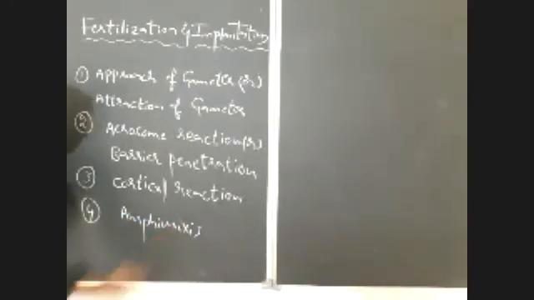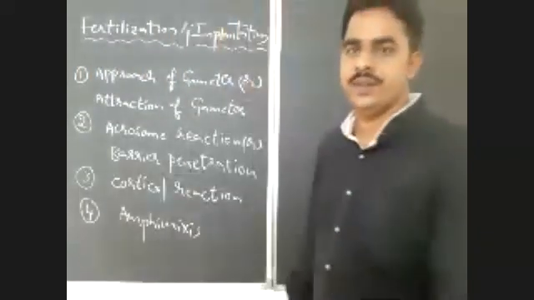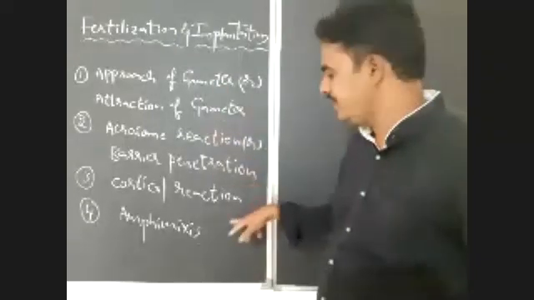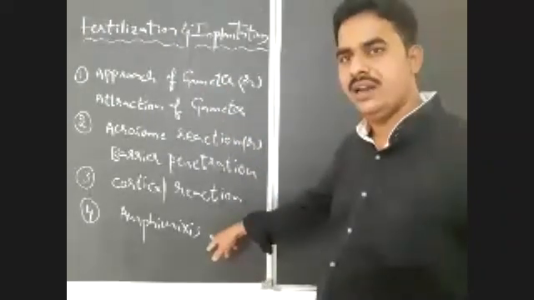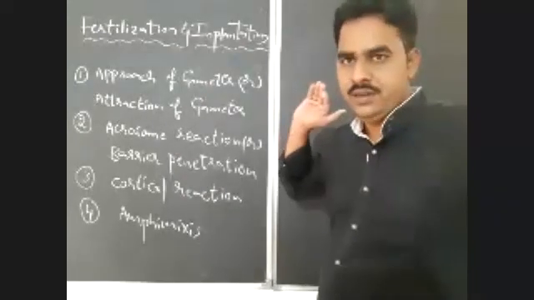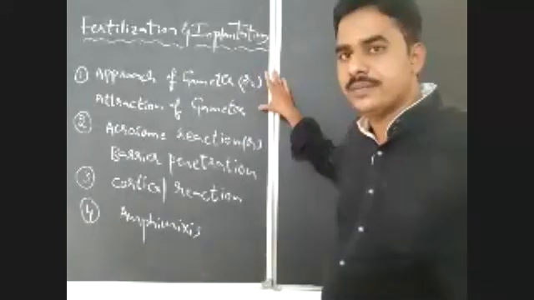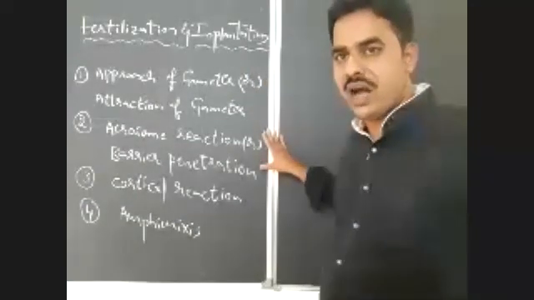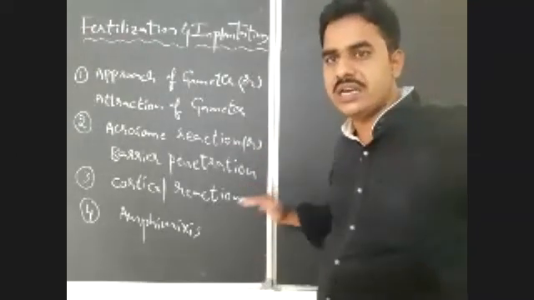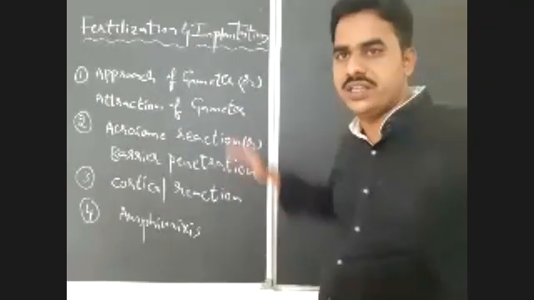So there are 4 steps in fertilization: first, approach or attraction of gametes; second, acrosome reaction or barrier penetration; third, cortical reaction; and at last, amphimixis. These are the steps we are going to discuss in the topic of fertilization.